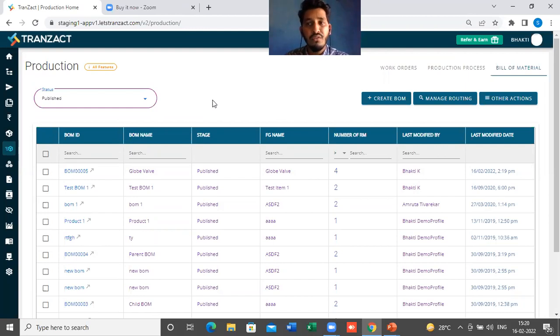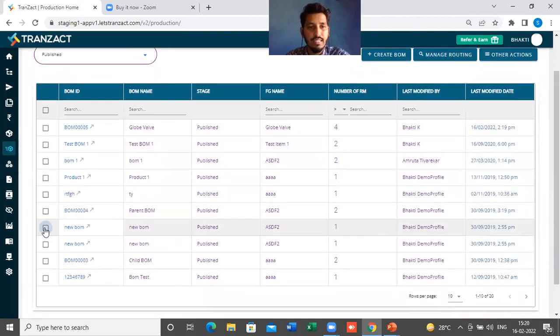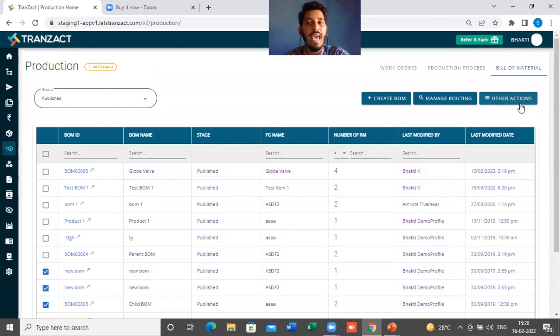Now, two more things we have added here, which were not there previously. For example, say we have added 5 or 10 bills of material in the system and you want to delete them. You will see a multi-tick option here, so you can multi-select the bills of material. If I want to select, say, 1, 2, 3 and 4, I simply tick these 4. Then you will find an other actions button, just beside manage routing, and you can click on it.